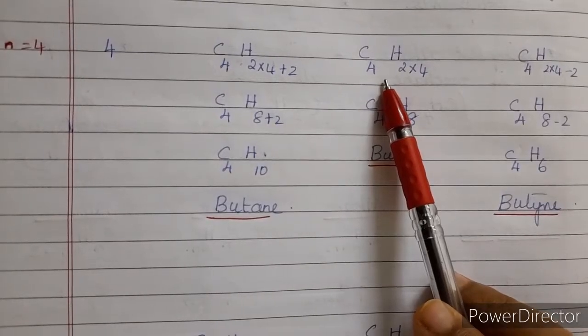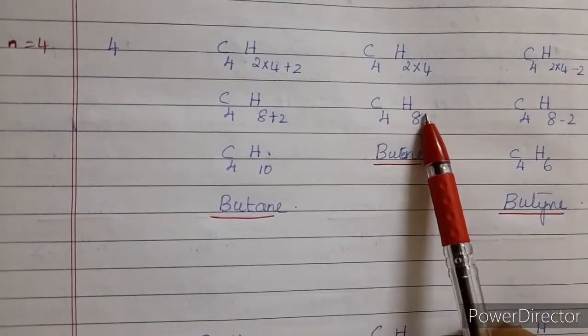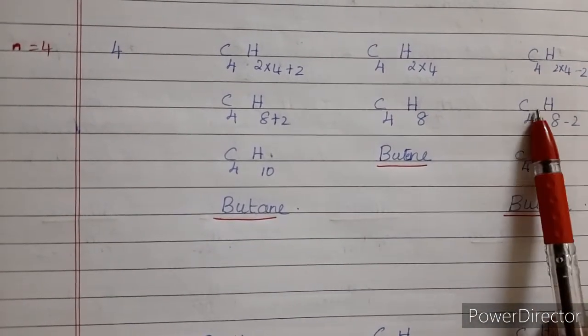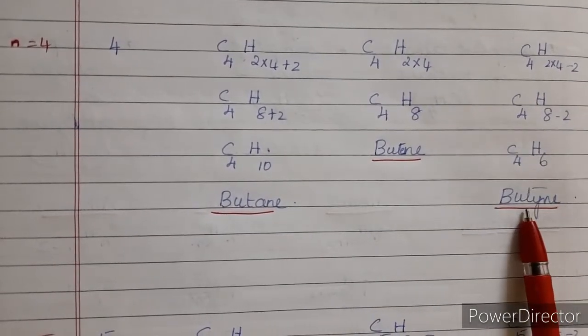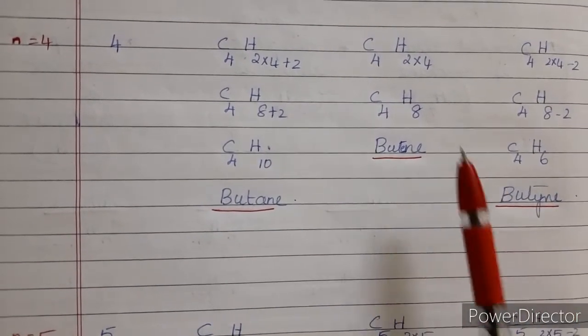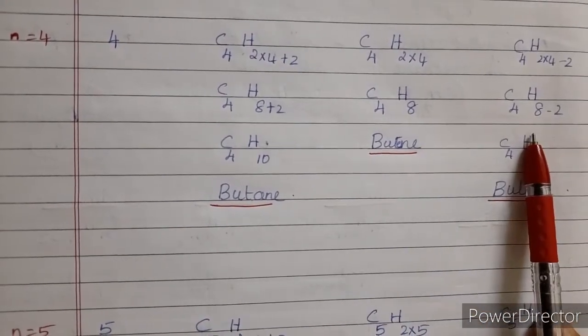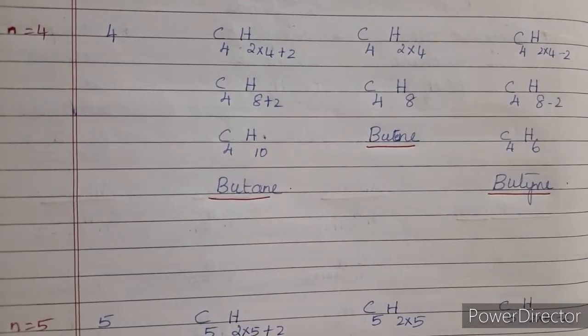Similarly, for alkene, C4H2 into 4, so C4H8, this will be butene, and for CnH2n minus 2, so C4H8 minus 2, C4H6, so this will be butyne. So this will be the third member for these two, alkene and alkyne, but for alkane this will be the fourth member.